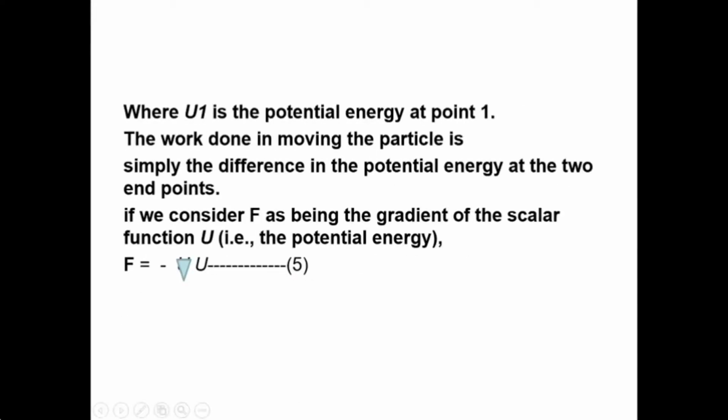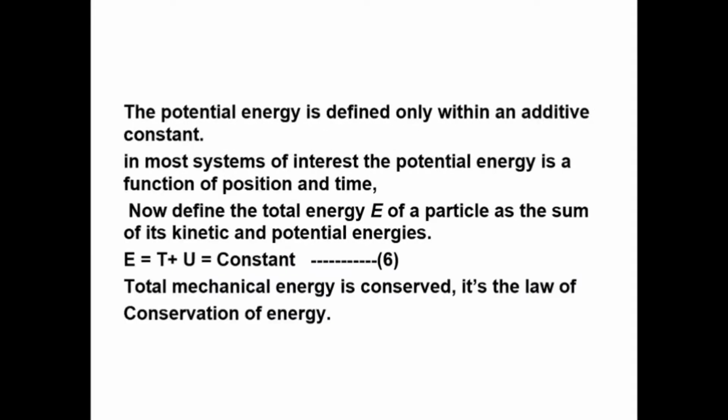Where U1 is the potential energy at point 1, the work done in moving the particle is simply the difference in the potential energy at the two endpoints. If we consider F as being the gradient of the scalar function U, then F is equal to minus del U, according to the formula. That is, the force is a derivable function of the potential energy. According to that, I am writing equation number 5 as F equal to minus del U.